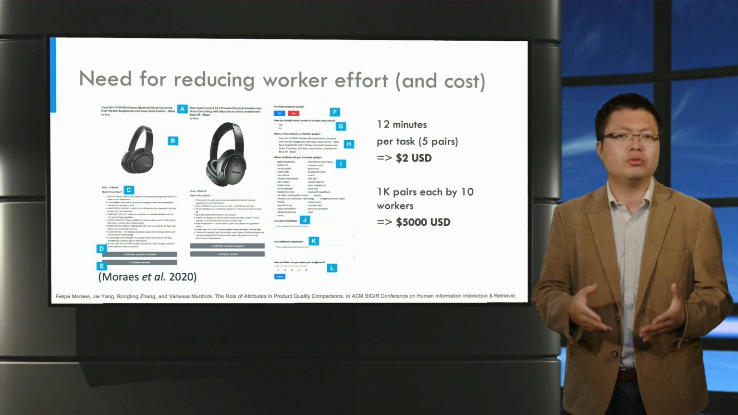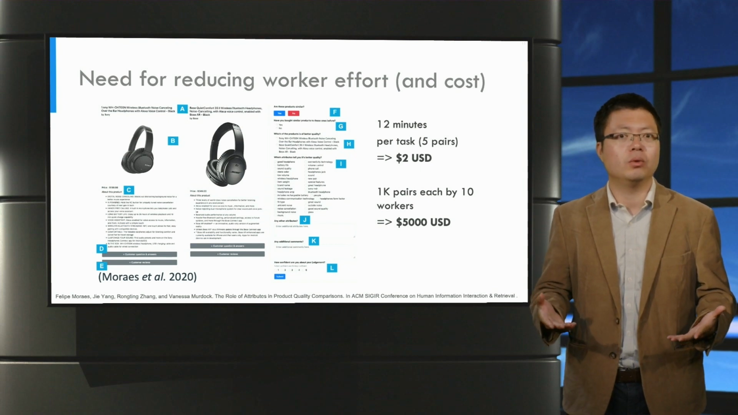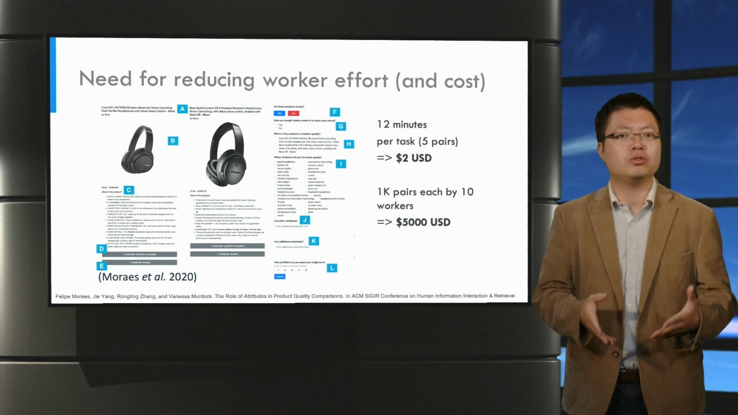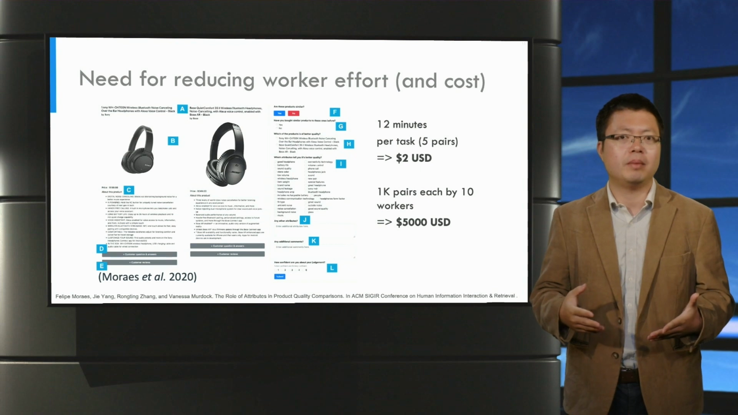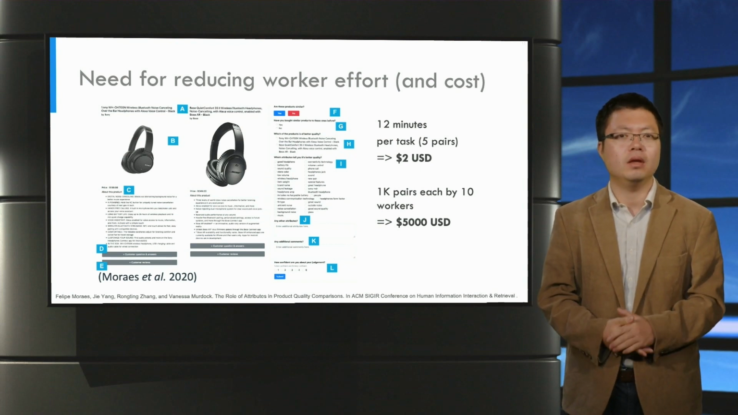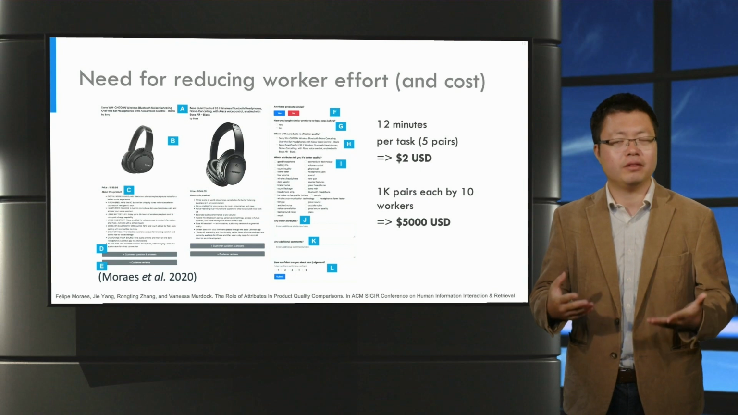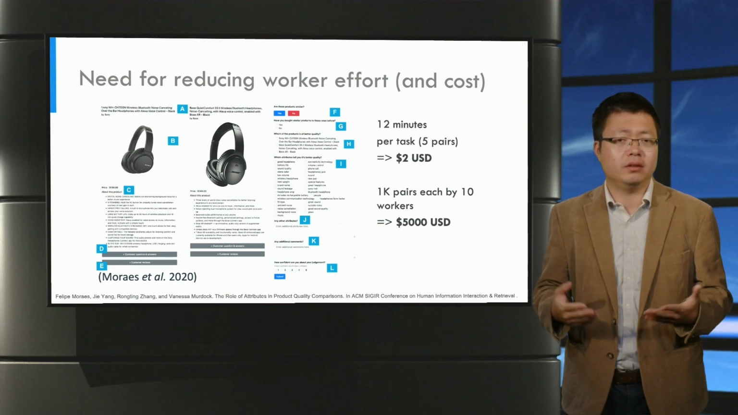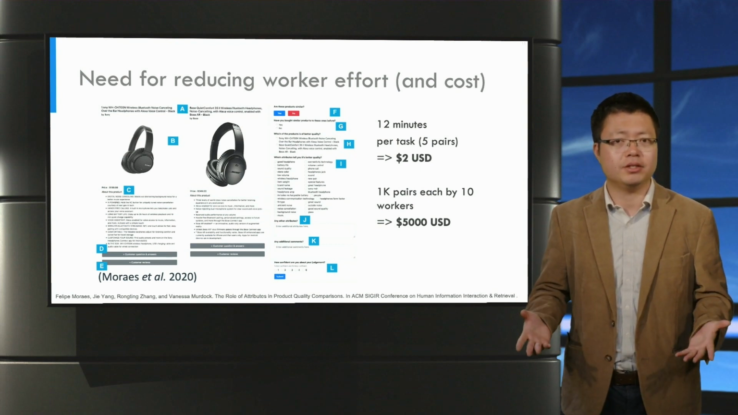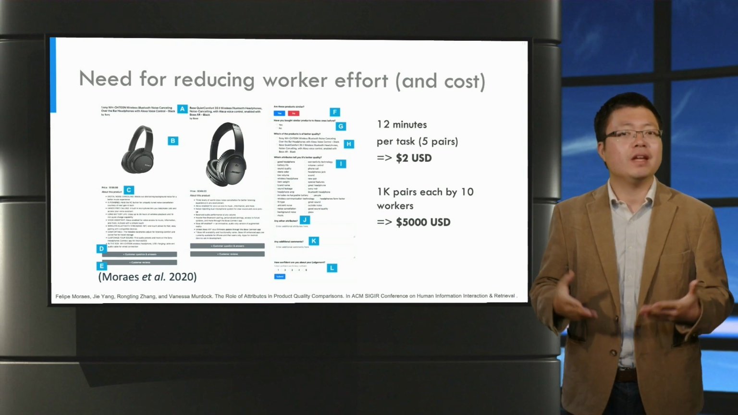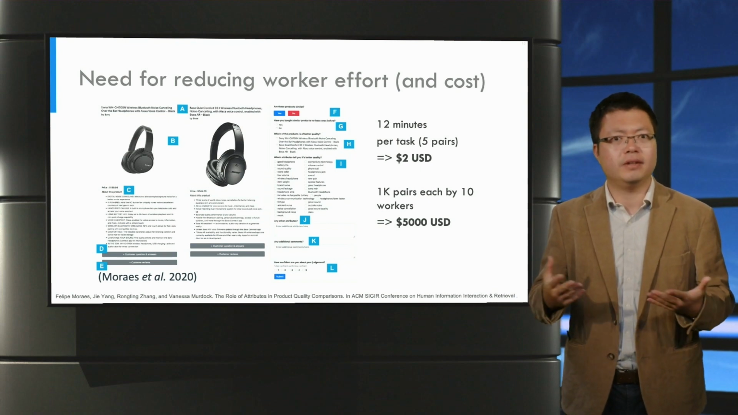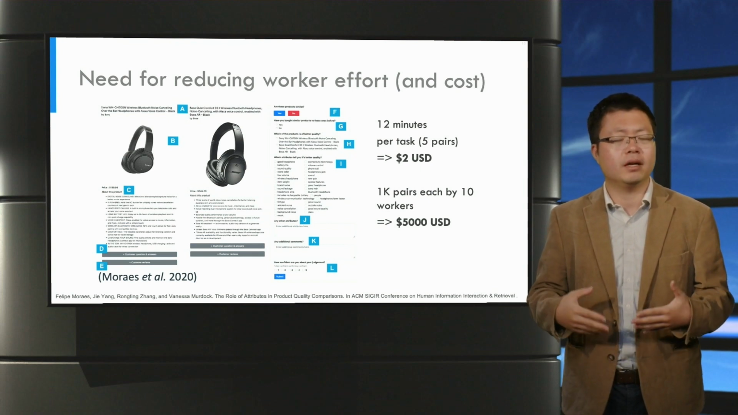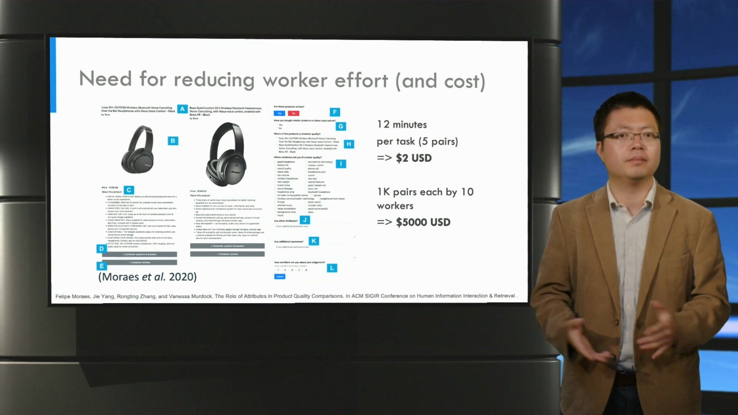For this task, it takes 12 minutes to compare 5 product pairs, which cost about $2. We asked the workers to judge 1,000 pairs, each annotated by 10 workers. Overall, it costs $5,000. You can see that this is a very costly task, $5,000 to get only 10,000 product pairs annotated. And if you think about it, this is not a lot to train a neural network. If we can reduce the number of labels needed to train a machine learning model, we can actually save a lot.